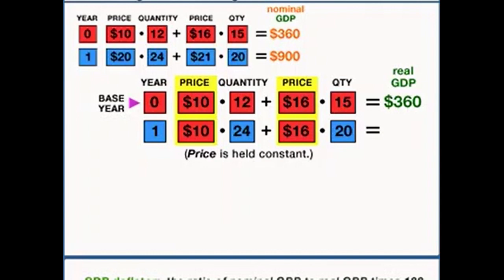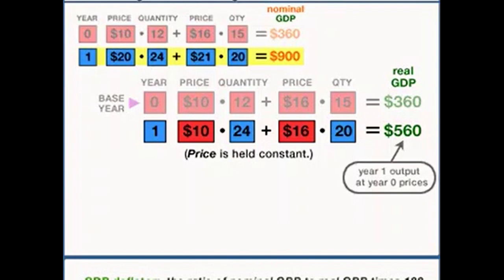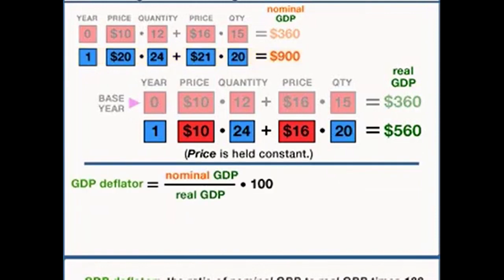So this means that the real GDP for the year 2001 is $10 times 15 units of food, or 150, plus $20 times 15 units of clothing, or 300. 300 plus 150 gives us a real gross domestic product of $450. Now, to find the GDP deflator, take the nominal GDP and divide by the real GDP, and this should give us then, after we multiply by 100, some notion of, on average, how much prices have risen between the year 2000 and the year 2001. And the answer is 122. So 122 is the GDP deflator for the year 2001.